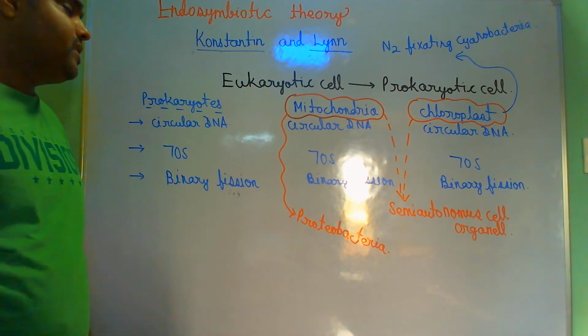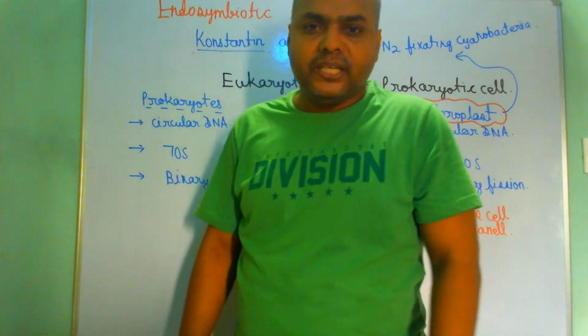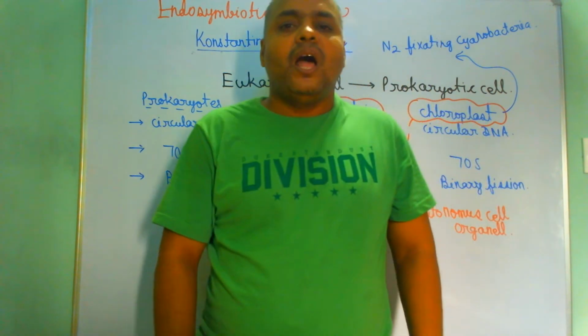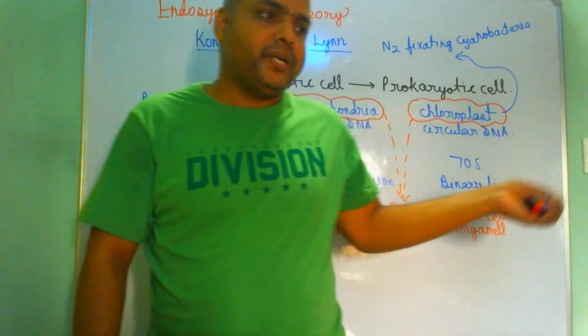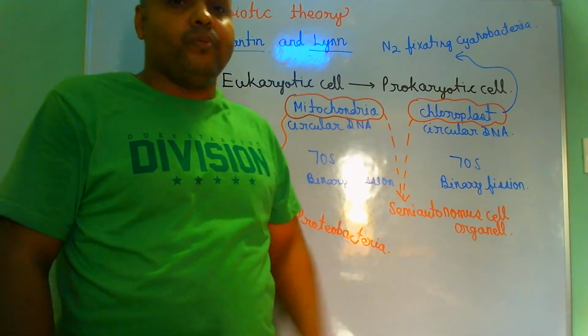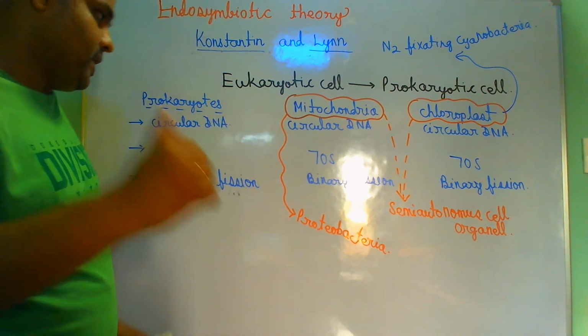For some reason they took shelter in the eukaryotic cell, and later they became part of the eukaryotic cell, and from proteobacteria they became mitochondria, and from cyanobacteria they became chloroplast, right. So students, this is what the endosymbiotic theory is, right.